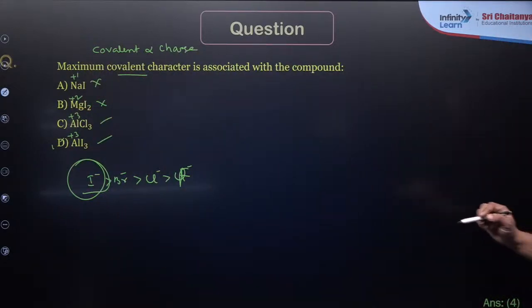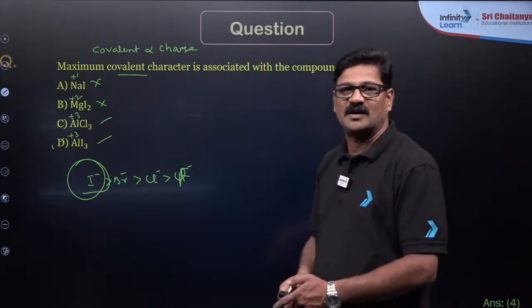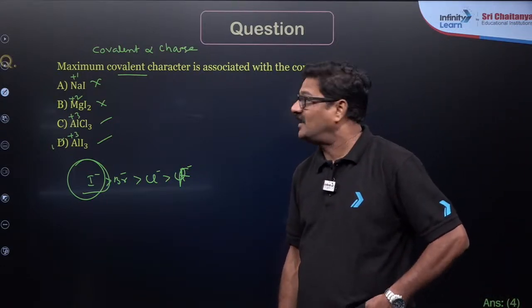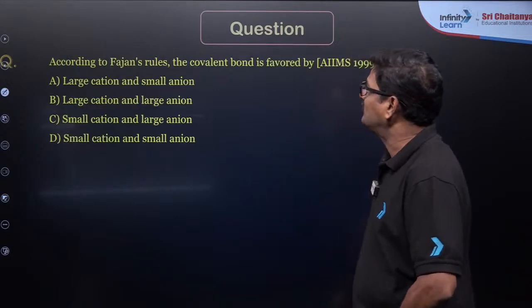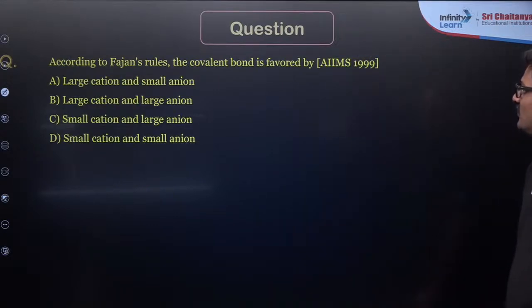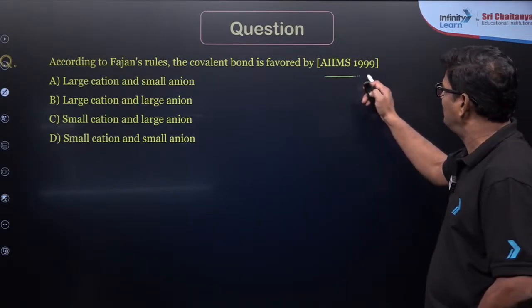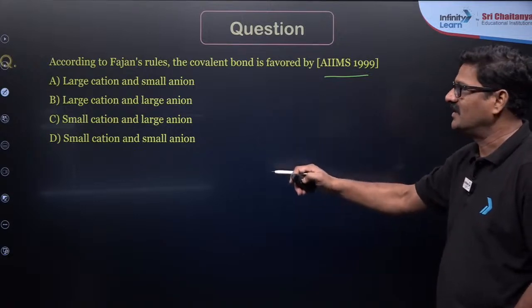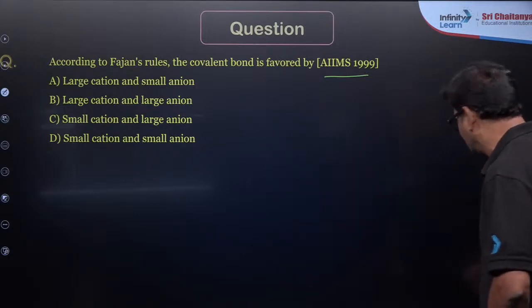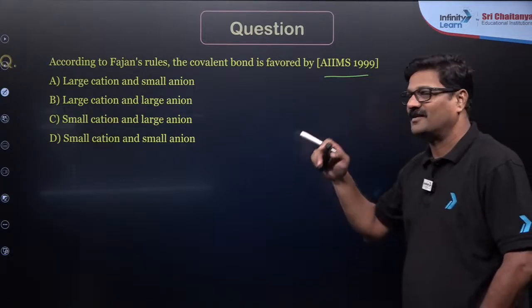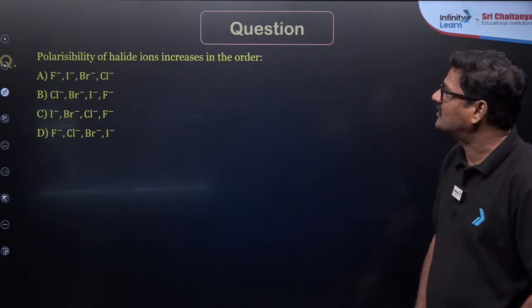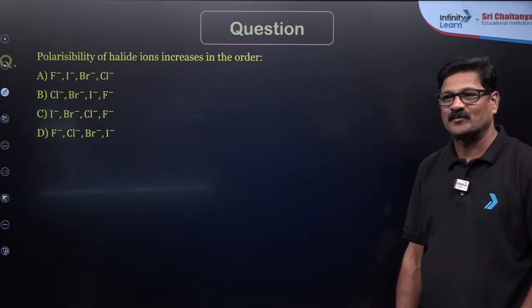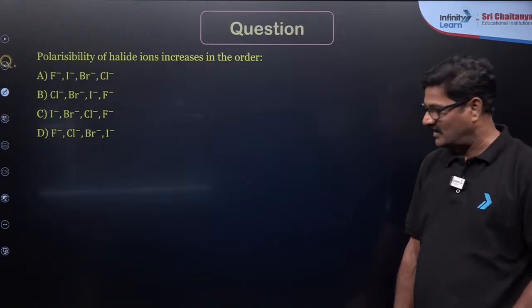So for every question, I am bringing you multiple layers of the question and working on it, and we'll do it according to Fajan's rule. The covalent bond is formed by, again, the same kind of question I have given. The answer is going to be 3, small cation, large anion is the only option, and polarizability of the halides.